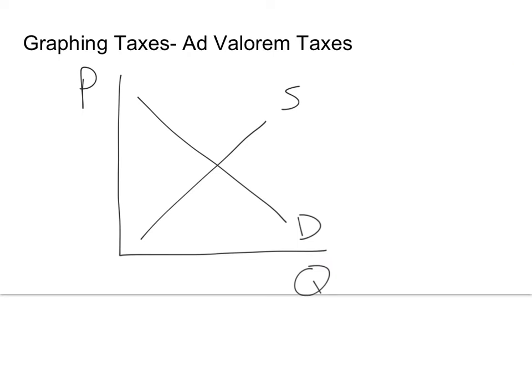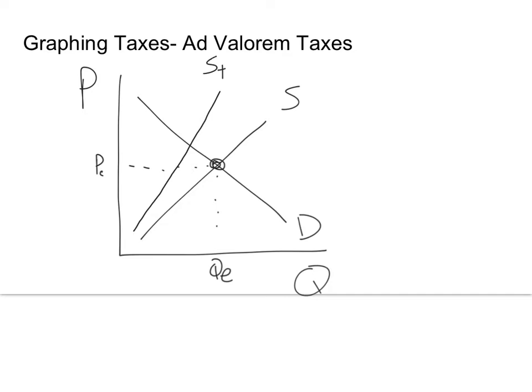So here we have our market for, let's say, cookies. The market is operating efficiently, we're assuming, and this is our original price at equilibrium, and our quantity equilibrium. Now, as I stated, an ad valorem is a percentage tax, so on the lower priced items, we're going to have a relatively low change in price, but at the higher prices, it's going to be the same percentage but a larger dollar amount. So the supply curve is going to start close to the original supply curve down here and then get farther away.